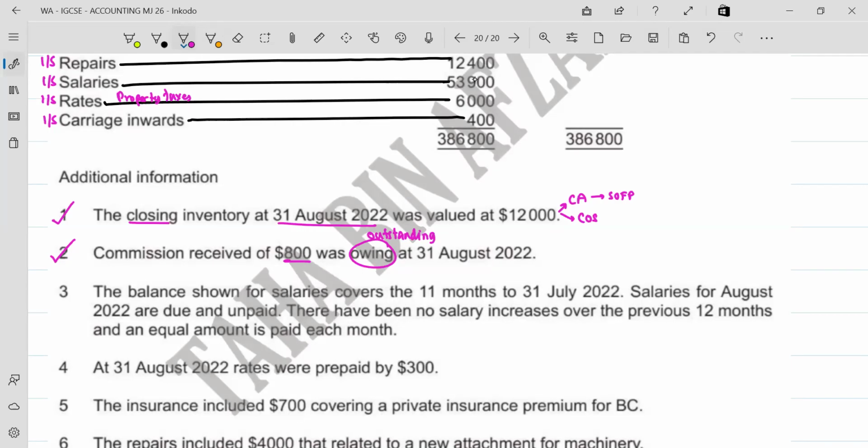There are two effects of this. You need to understand that this 800 against you've delivered the services. This means this 800 is going to be your current asset. It is your money lying with somebody who's paying you commission, right? The first effect is writing it down as a current asset. The second